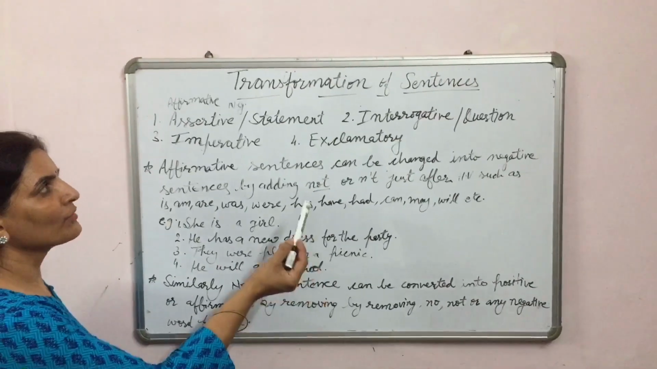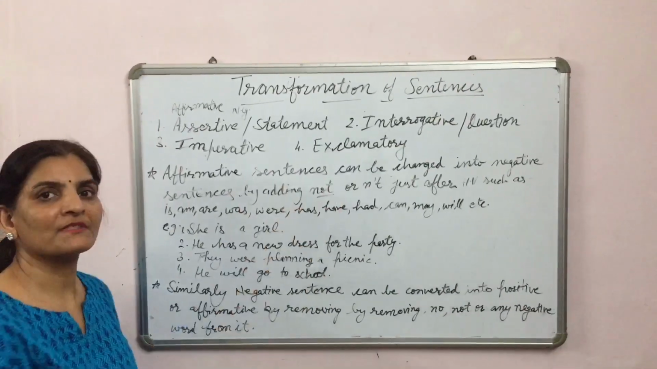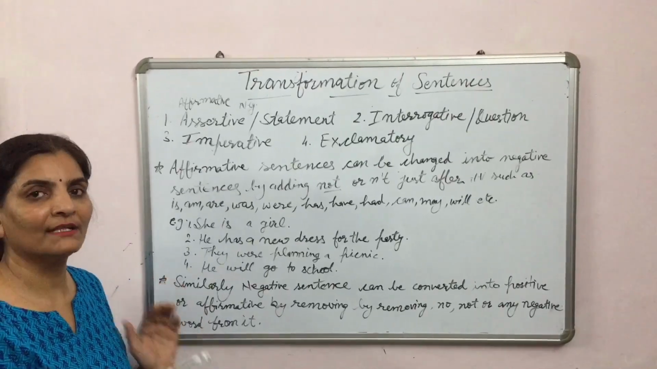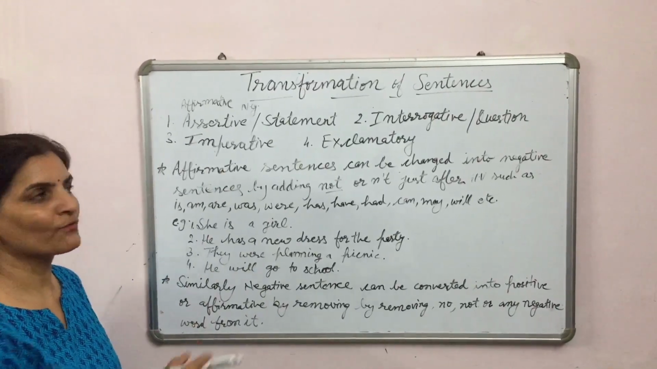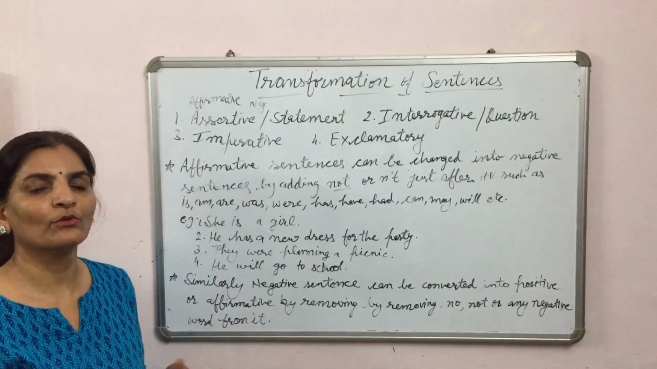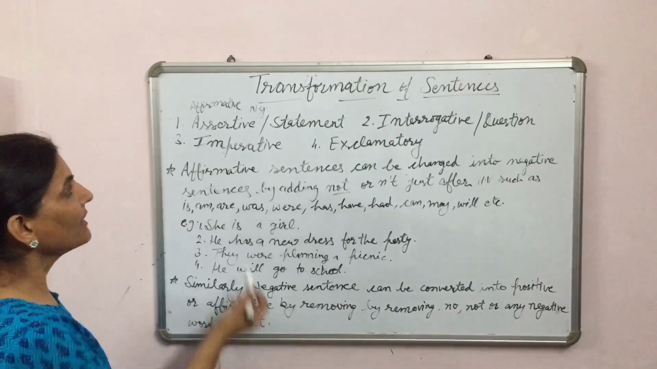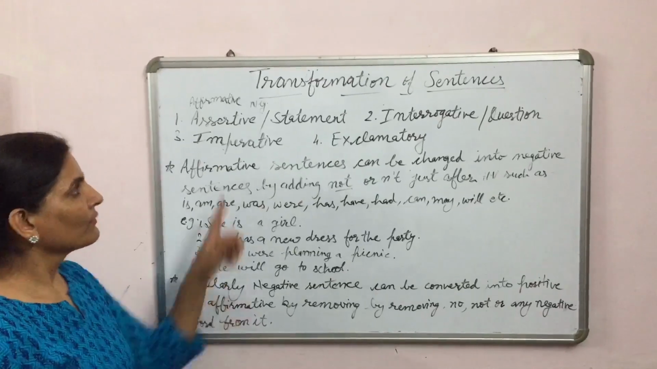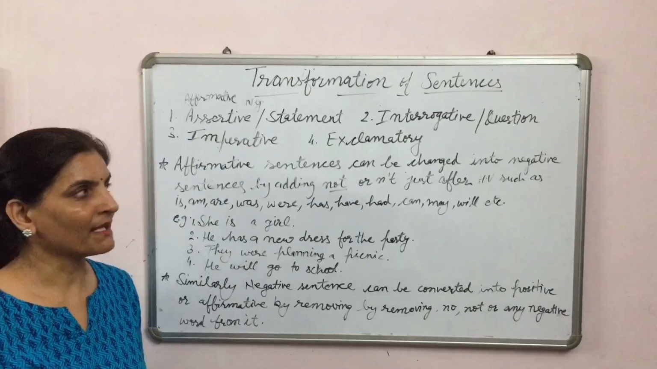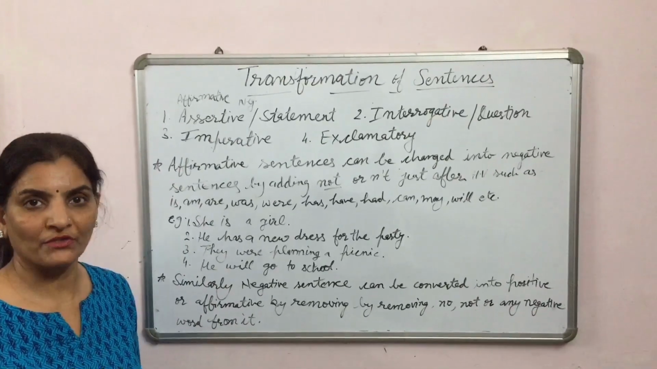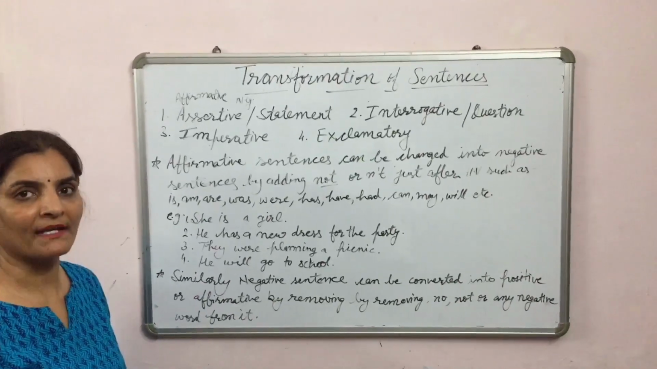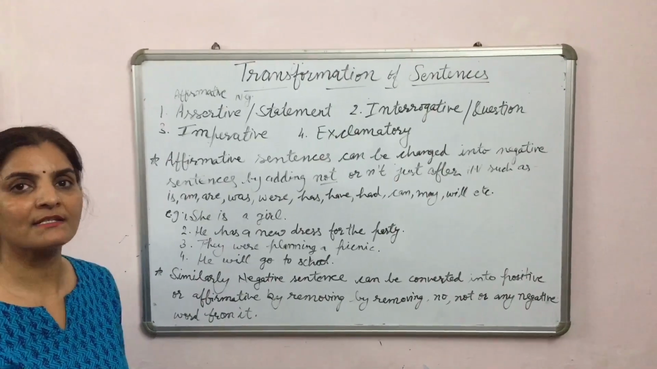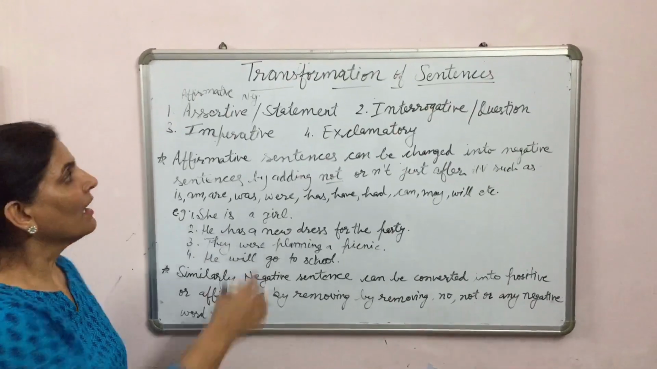Students, our today's topic is transformation of sentences, or we will learn how to change one kind of sentence into another kind of sentence. There are four types of sentences. We have learnt about this. First one is assertive or statement. Second is interrogative or questions. Third is imperative or command. And fourth one is exclamatory sentences.